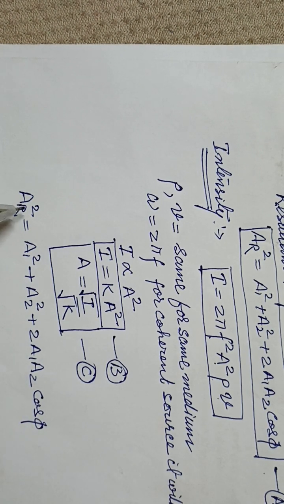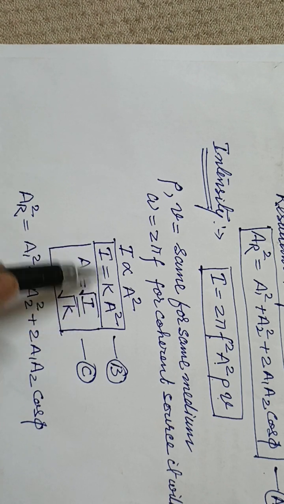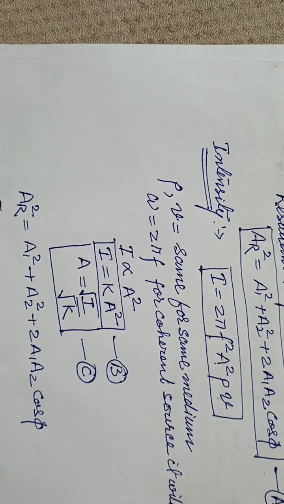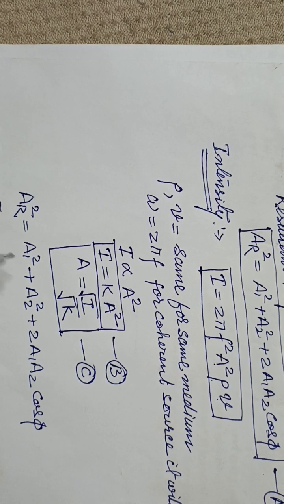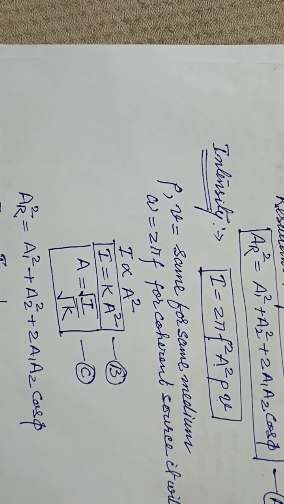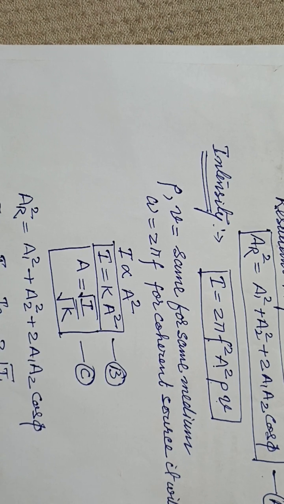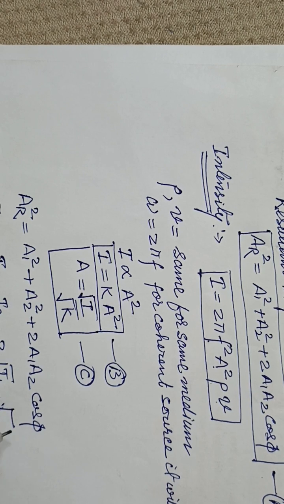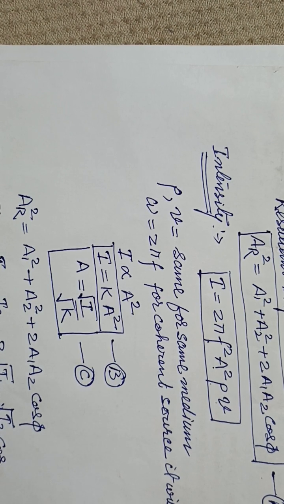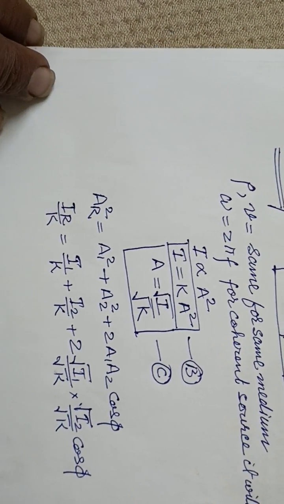Now from this equation A square is I upon K, so the resultant intensity IR upon K, here A1 square becomes I1 upon K, then I2 upon K, and 2 A1 A2, where A1 becomes under root I1 upon under root K, and A2 becomes under root I2 upon under root K, into cos phi.